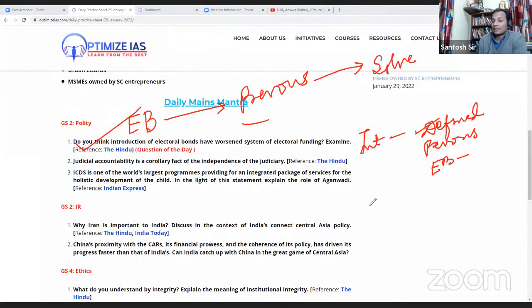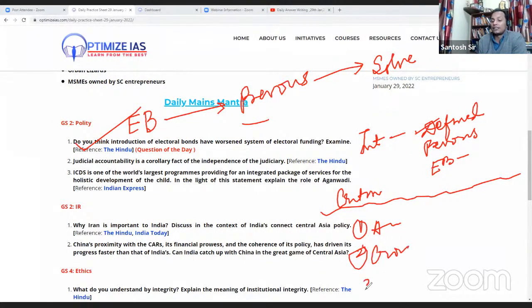Then we'll change the paragraph and write a subheading: criticisms of electoral bonds, or electoral bonds worsening the situation. Then we'll write three or four points: it is anonymous, it leads to crony capitalism, it is against the interest of the voters, it is against the opposition, it favors the ruling party. We'll write the criticism of the RBI, and the concerns of the Election Commission of India.